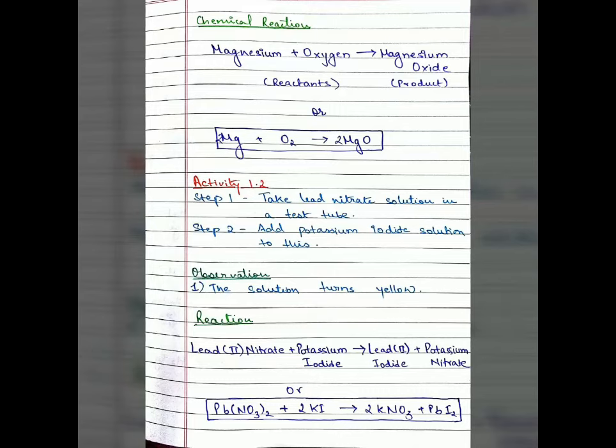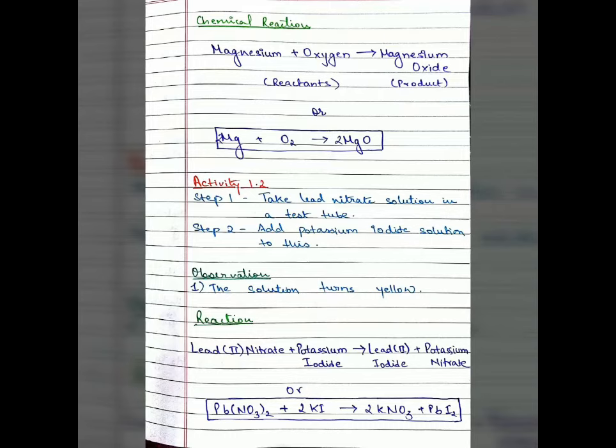Starting with the second activity, in step 1, take lead nitrate solution in a test tube. Lead nitrate solution is colorless in nature. Step 2, add potassium iodide solution to this. Even potassium iodide is colorless. But you will notice that when you mix potassium iodide solution to lead nitrate solution, the solution starts to turn yellow. So how does a colorless solution turn yellow?